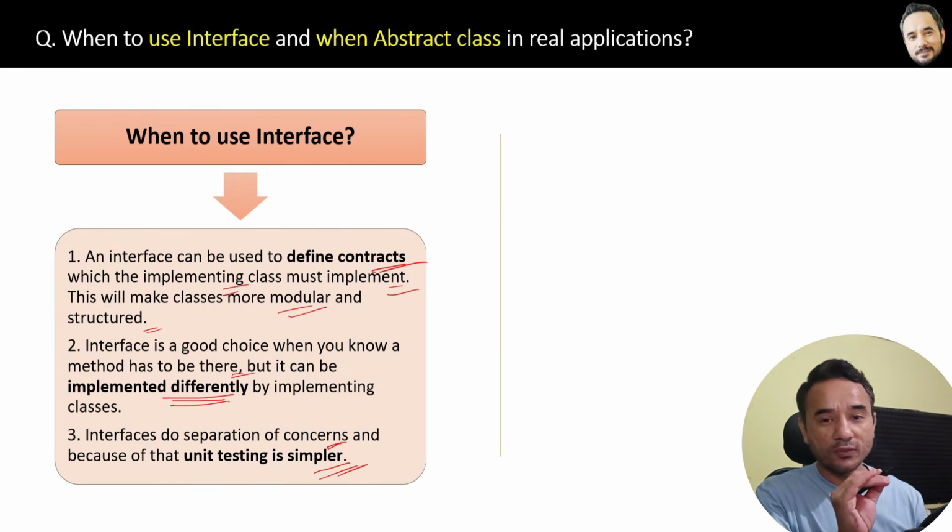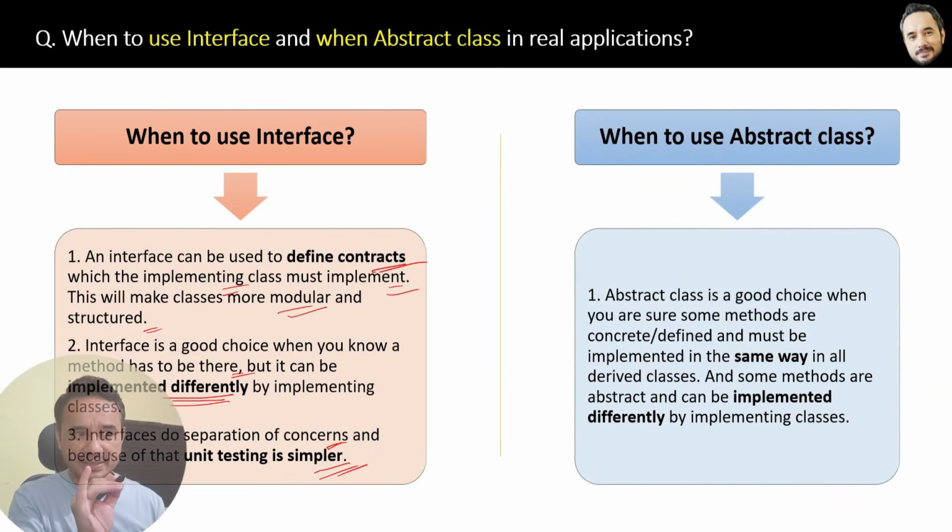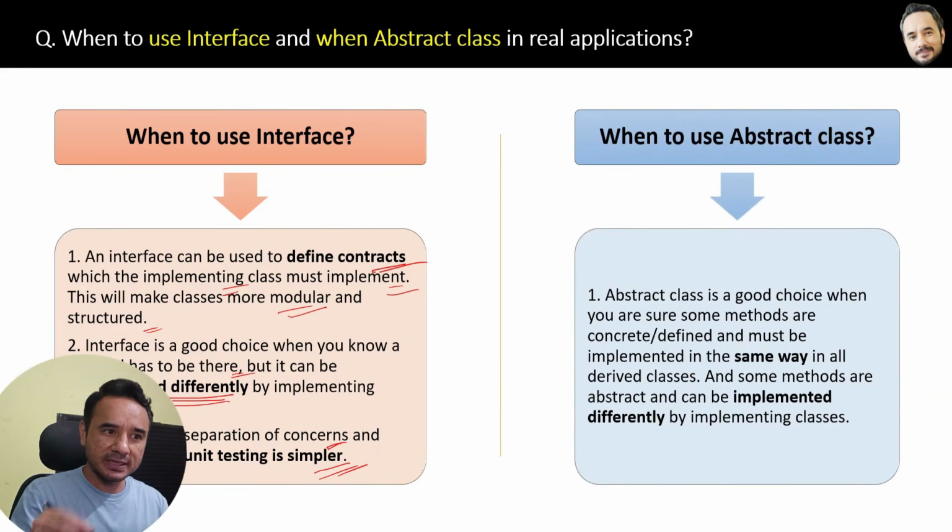Now when to use abstract classes, and here is the reason. An abstract class is a good choice when you are sure some methods are concrete, defined, and must be implemented in the same way in all derived classes, and some methods are abstract and can be implemented differently in the derived classes.